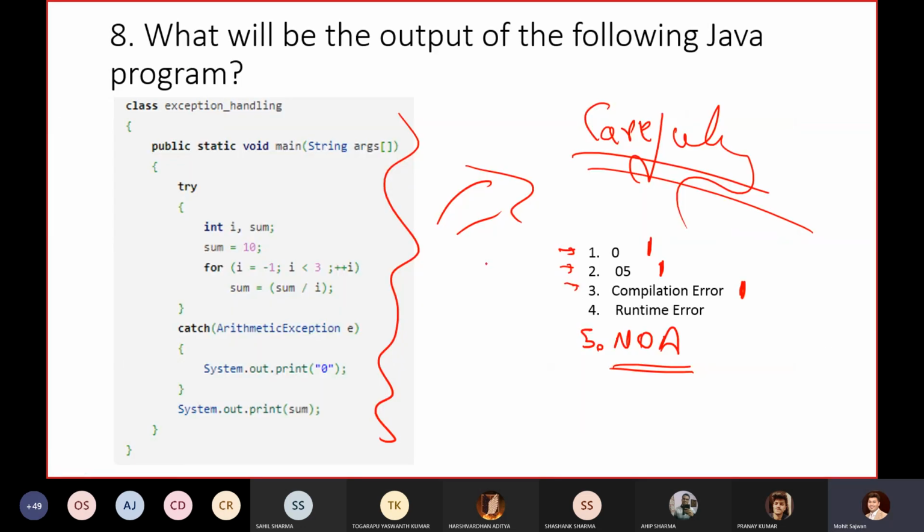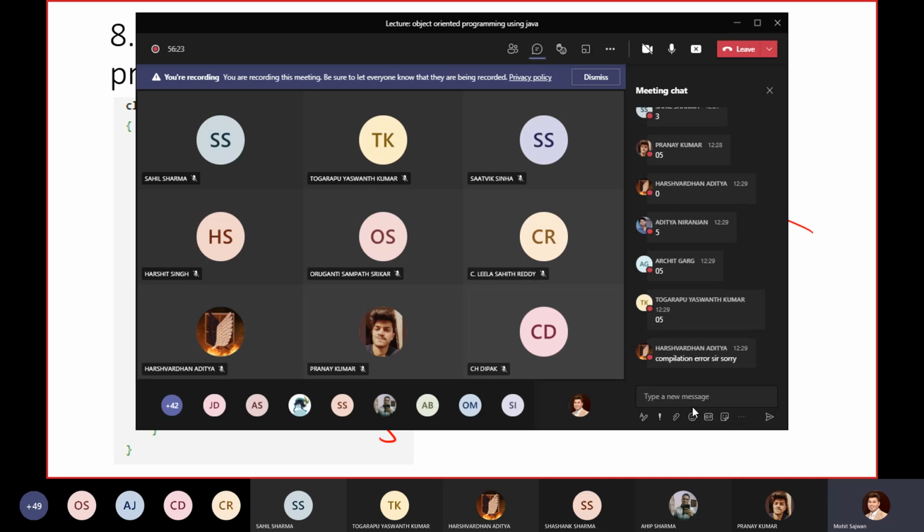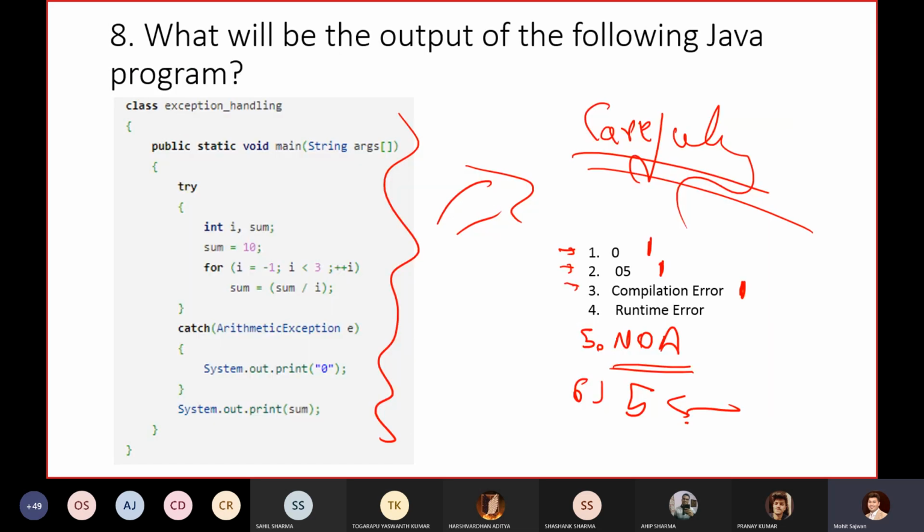Aditya posted 5. So one more option we got, that is only 5, and we are getting 0 and 5. So Harshvardhan got the answer. He has posted compilation error.